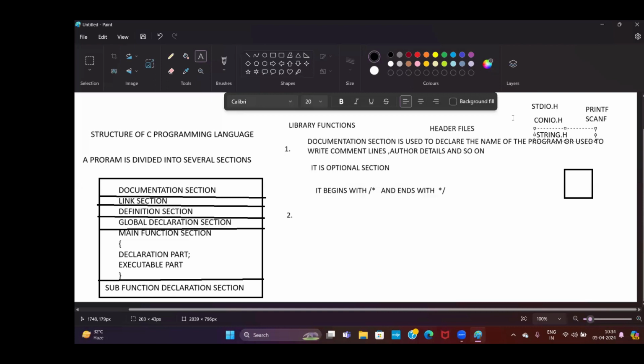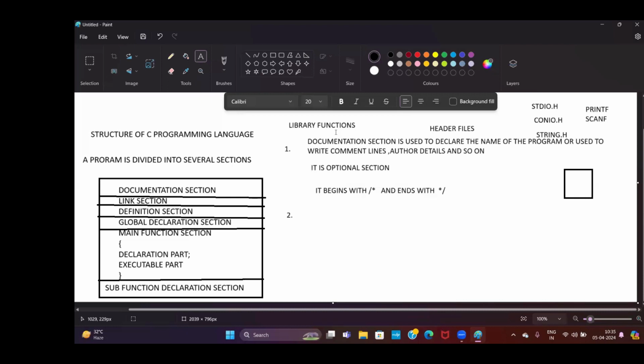These header files contain what? These header files contain library functions. So what are the library functions? Already existing functions in programming language where library functions are stored. So library functions are available in header files. What is a header file? A header file contains a collection of library functions.